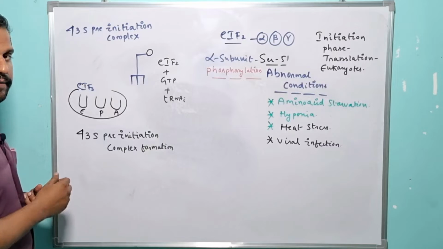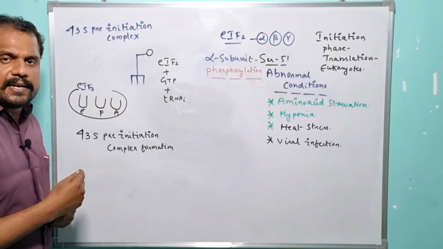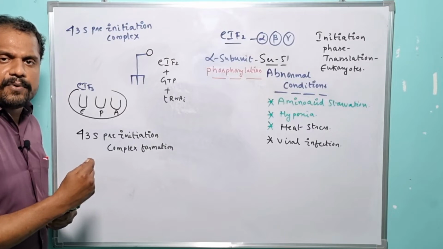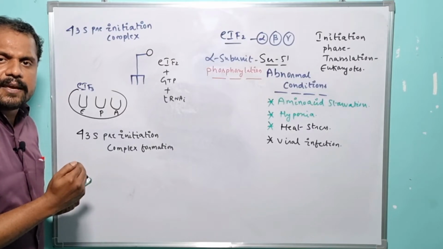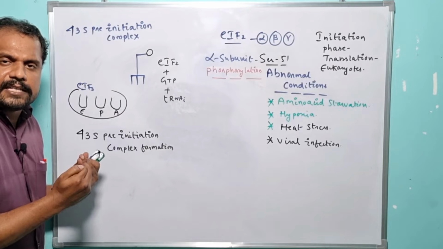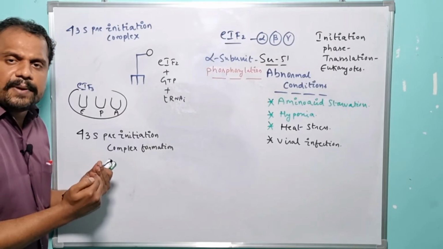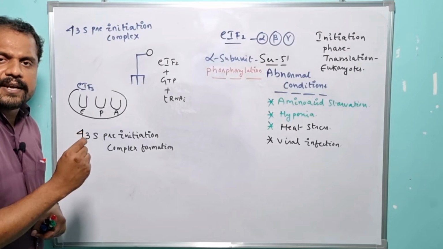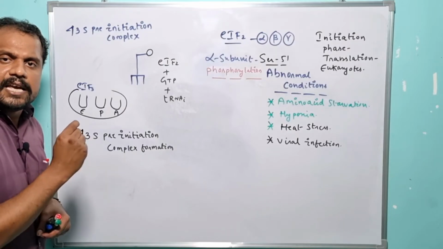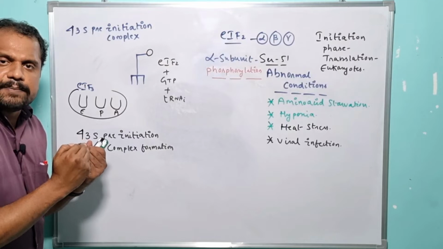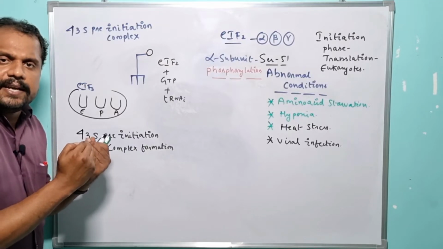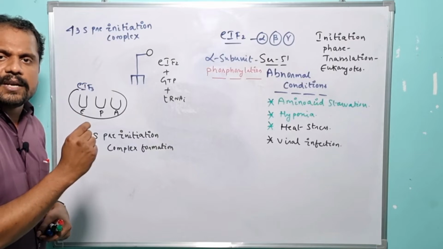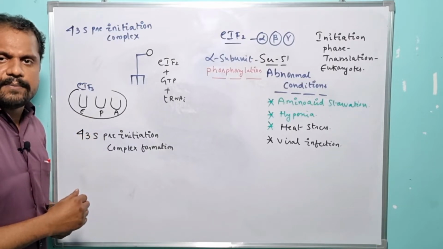So if we recall the translation mechanism which took place in the case of prokaryotes, the large subunit of the ribosome is unable to associate with the small subunit of the ribosome in the presence of initiation factor 3. Once the eukaryotic initiation factor 3 is in association with the small subunit of the ribosome, it acts as a gatekeeper and prevents the association of the large subunit of the ribosome with the small subunit, right?